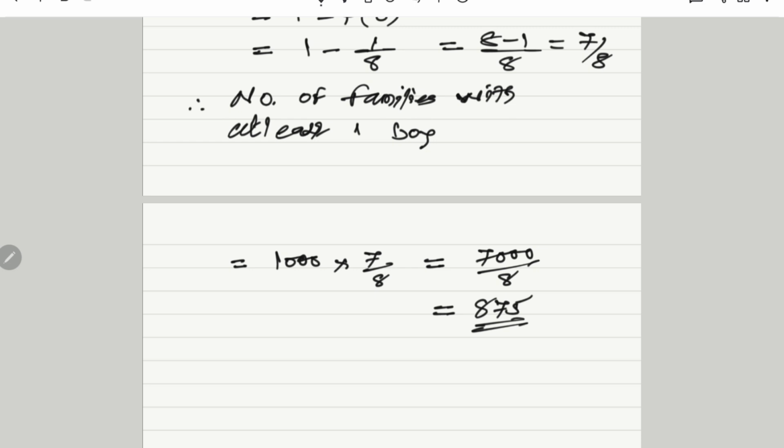Therefore, there are 875 families with at least one boy each. Answer for the third.